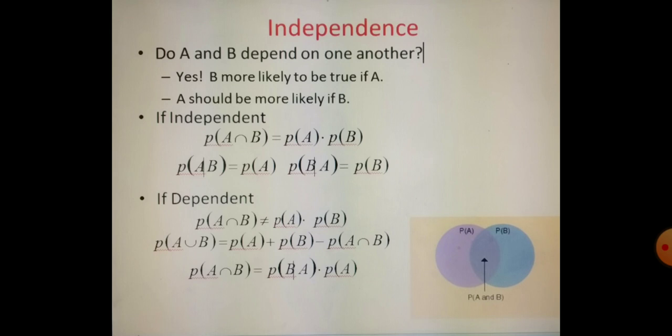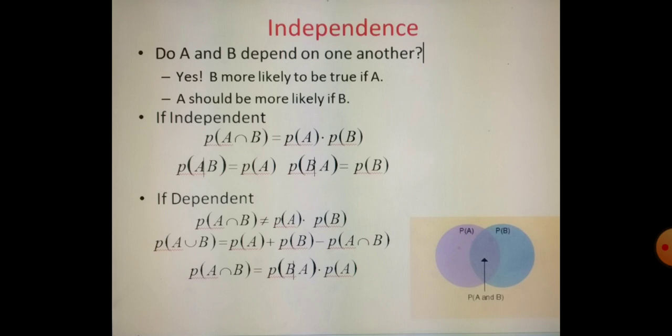You see here, do A and B depend on one another? If the answer is yes, B is more likely to be true if A is true, and A should be more likely if B. If independent, A intersection B is equal to P of A dot P of B. That means whenever they are independent, as in set theory, A intersection B is equal to this multiplication.